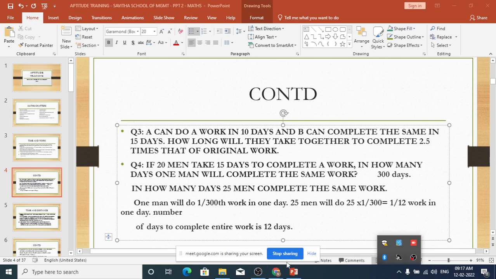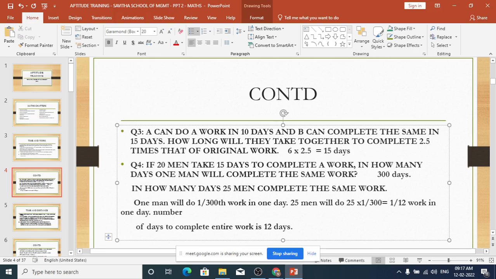Yes, sir. 1 by 6, sir. 1 by 6. So both together they are able to complete 1 by 6th of the work in one day. So how much time will they take to do the entire work? Ulta, reverse that, 6 days. So to do one work they take 6 days. To do 2.5 times that of the work, how much time will they take? So 6 into 2.5, that is equal to 15 days they will take.